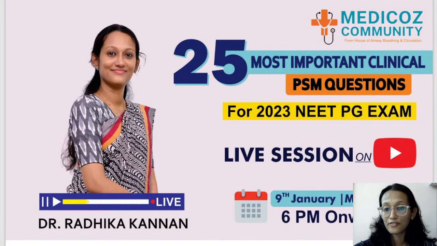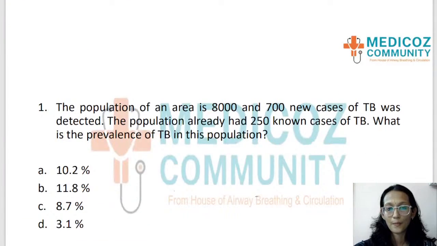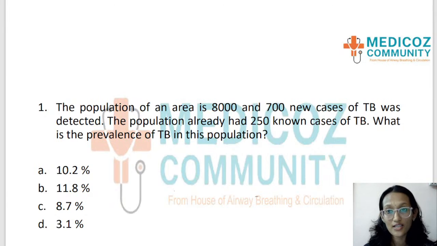Okay, so I'm moving on to the first question. The population of an area is 8,000 and 700 new cases of tuberculosis were detected. The population already had 250 known cases of tuberculosis. What is the prevalence of TB in this population? The options are in percentages. Option A is 10.2%, option B 11.8%, option C 8.7%, and option D is 3.1%.